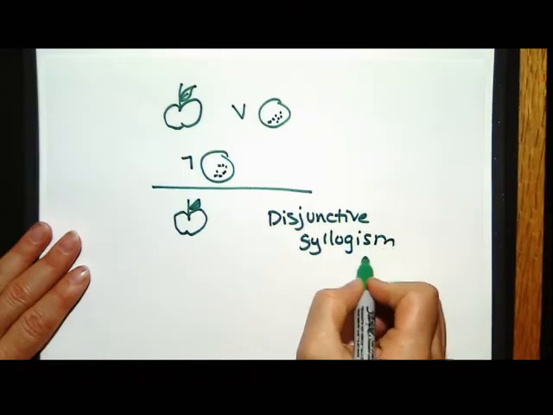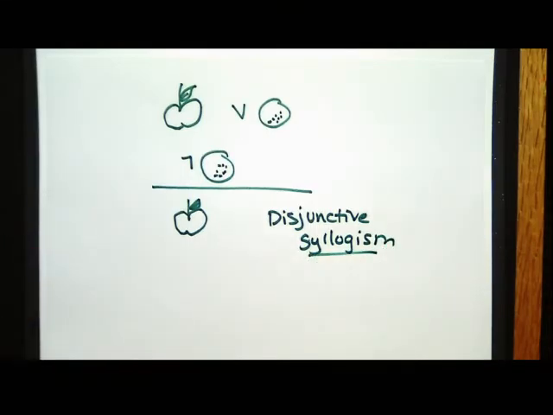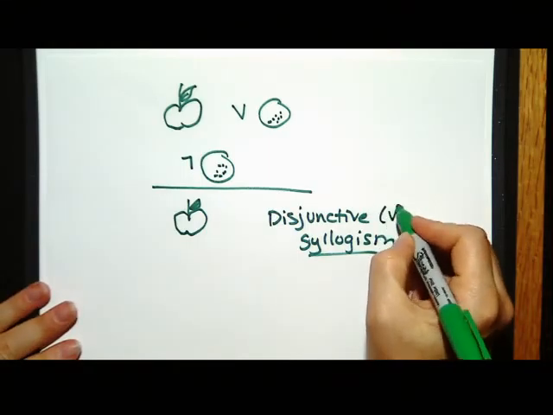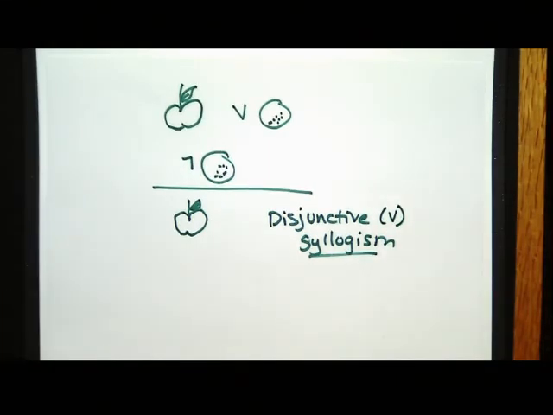Now, the word syllogism, I think I mentioned, means a thing that's true. And disjunctive is a word that means or, like disjunction, junction, what's your function? That's what I use to remember the ands and ors. So disjunctive is about or, and syllogism is a true thing about ors. So if I tell you I have an apple or an orange, and I tell you I don't have an orange, or if I tell you I don't have an apple, I must have the other piece of fruit.